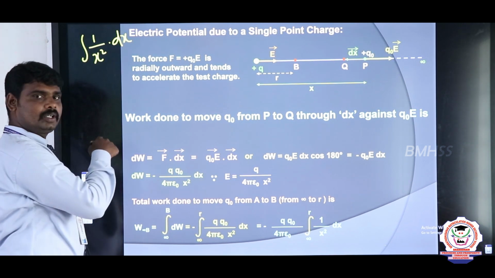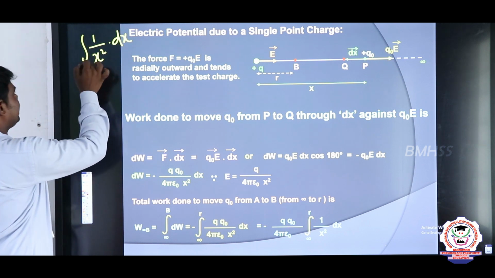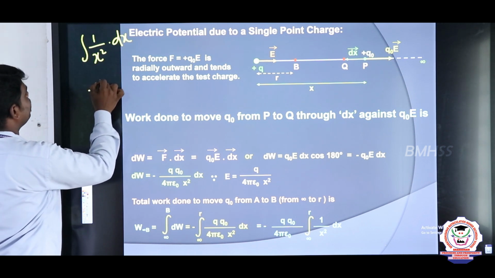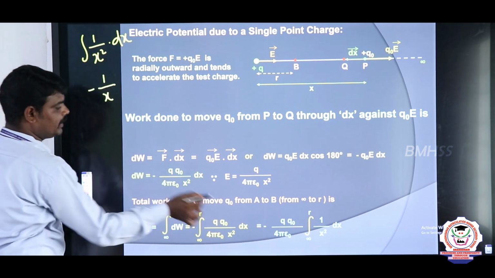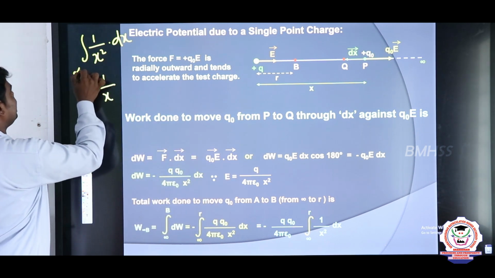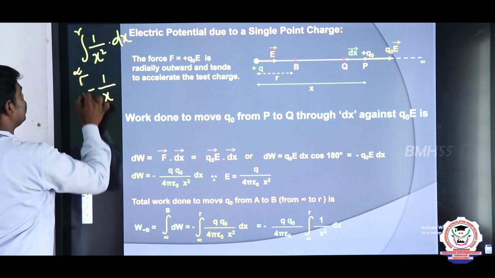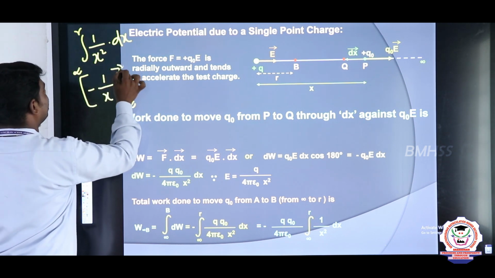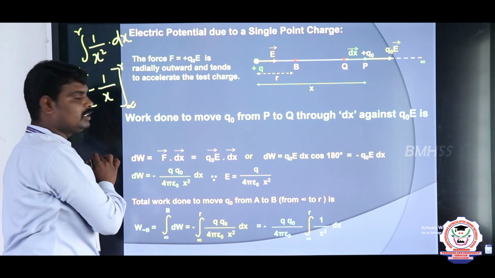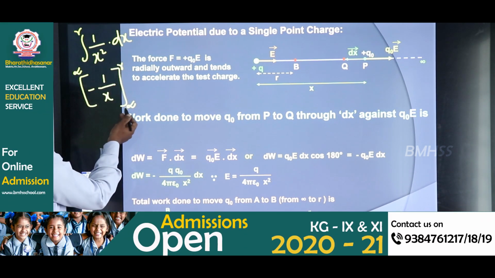If you integrate this, the value is minus 1 by x, with limit from infinity to R. So now I substitute this limit from infinity to R. R is the upper limit, infinity is the lower limit. Okay, from infinity to R.